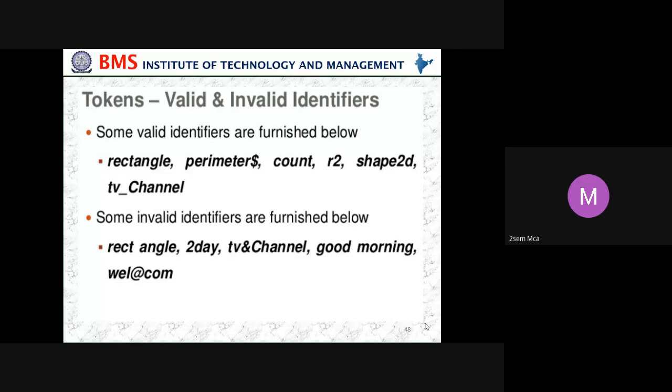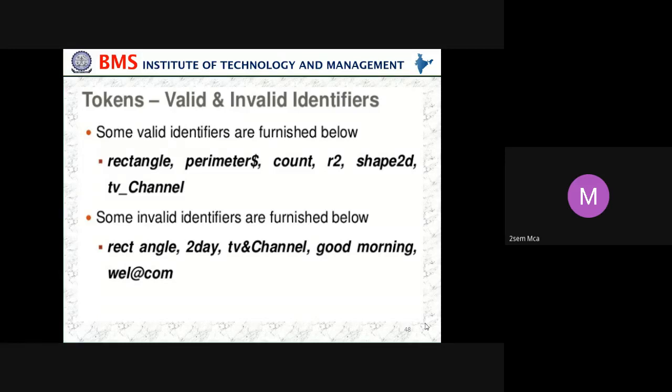Next, we move on to which are valid and which are invalid identifiers. Some valid identifiers are rectangle, perimeter, dollar, count, R2, shape2D, TV_channel. So these are the valid identifiers. Then let us list some invalid identifiers. That is "rect angle" with a space. This cannot be allowed. There should not be any space within a complete word. Here you can see after rect there is a space, so this is not allowed.